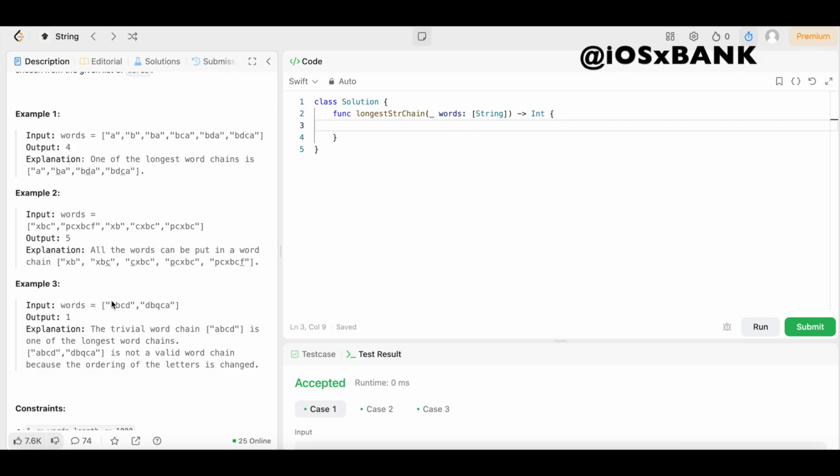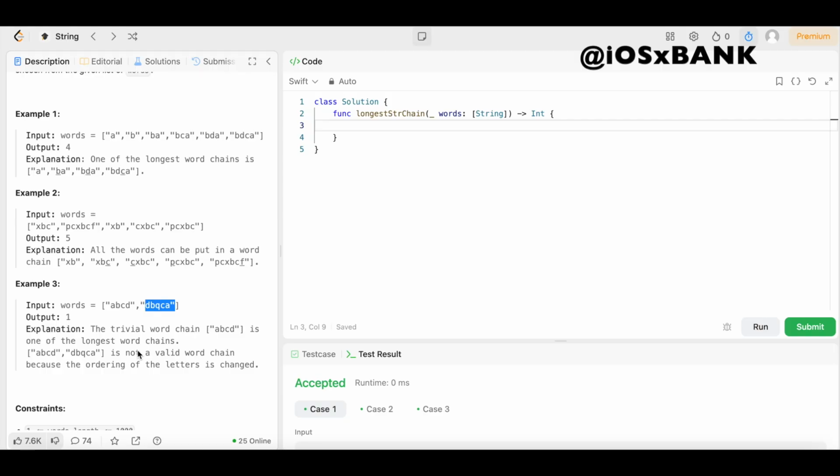But either way, the length of the word chain is only going to be 1, because we cannot insert any letters into this string that will create the other string without rearranging the letters. And remember, we're not allowed to reorder any of the letters. We can just insert letters. We can't rearrange the string. So we need to understand that as well as we're writing our code.